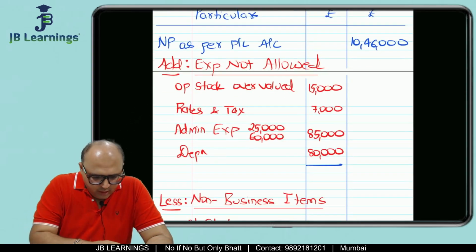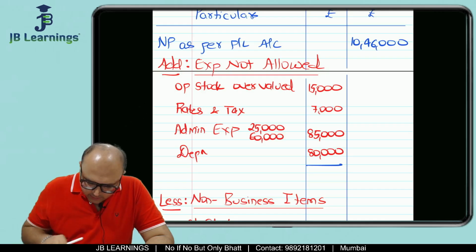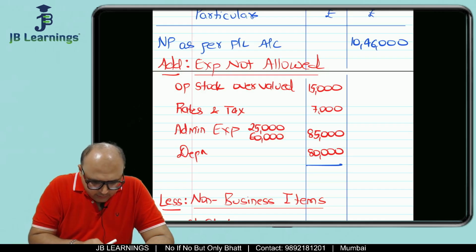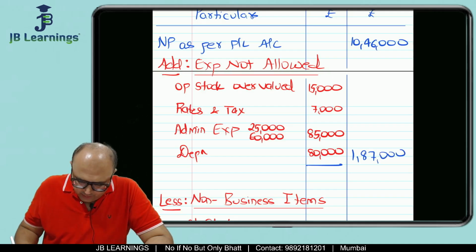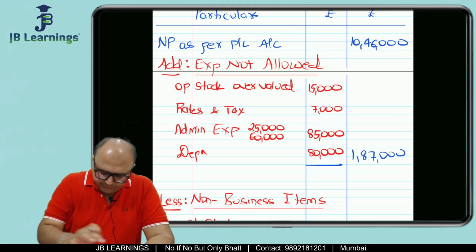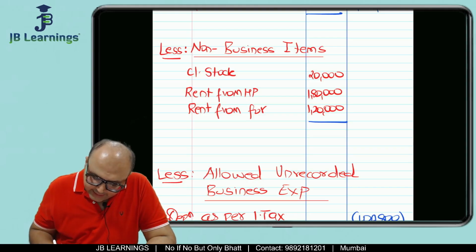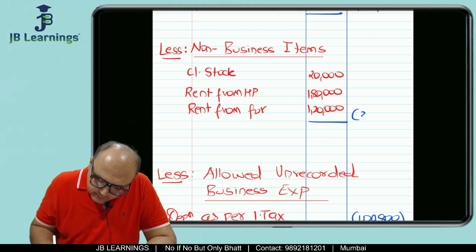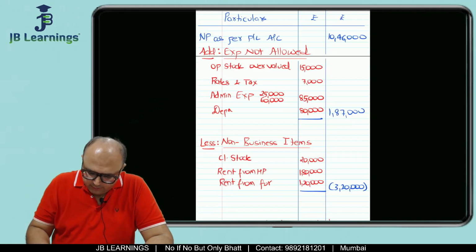So now how much would be this? 15,000 plus 7,000 plus 85,000 plus 80,000. So this would be 1,87,000, correct? So 15 plus 7 plus 85 plus 80. All right. Then in non-business items, it would be 1,80,000 and 20,000, which is 2 lakh. This would be 3,20,000. So that's it. Now we can find out our taxable PGBP.